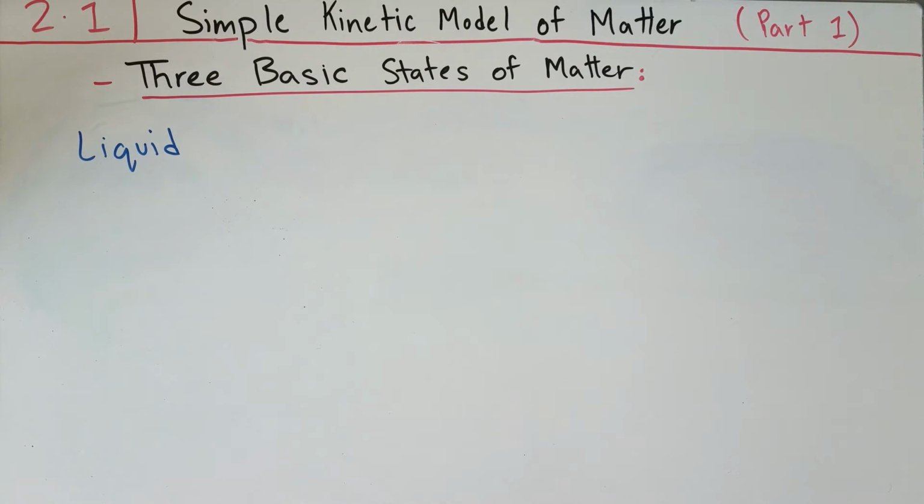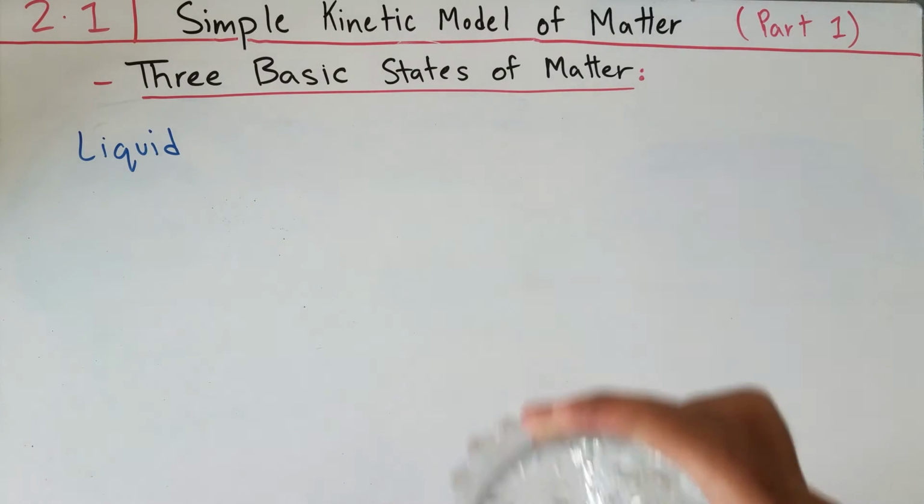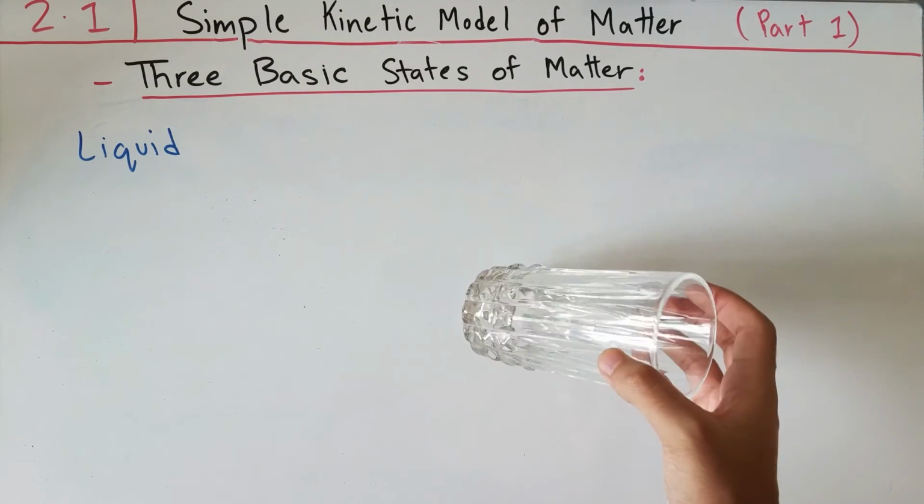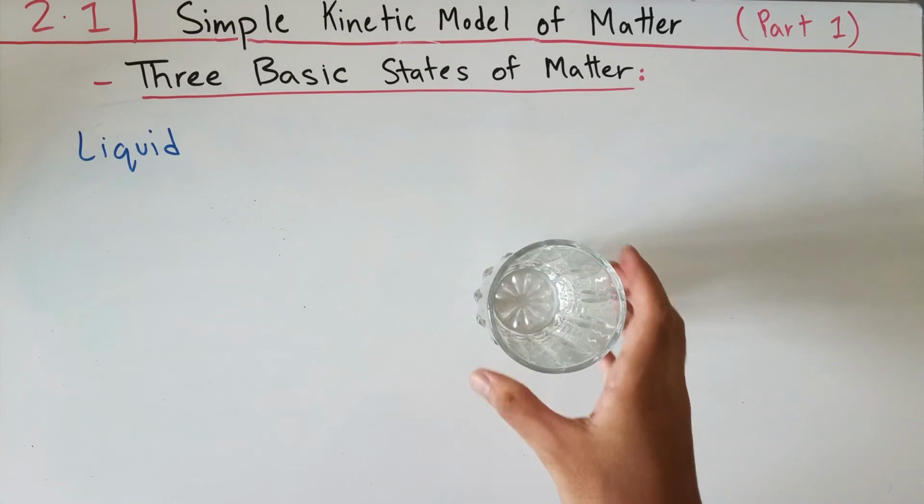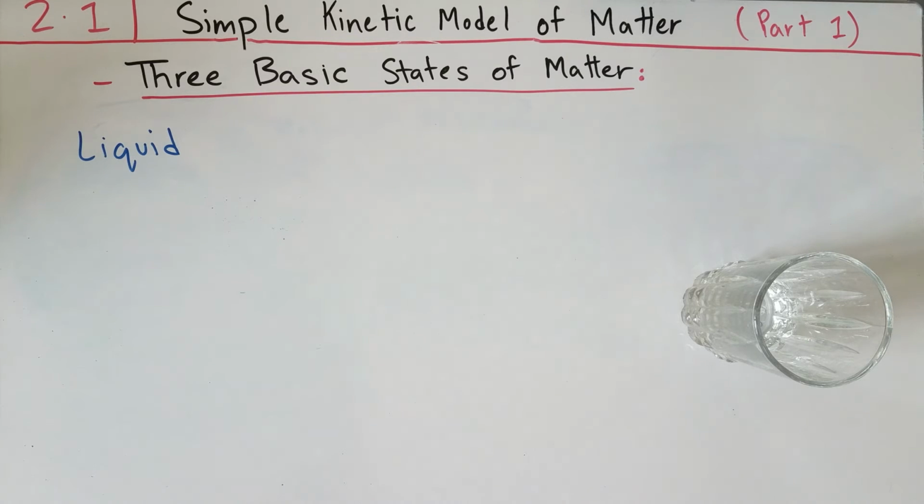Now let's talk about the second state of matter in detail, which is the liquid. So earlier I gave the example of a liquid, which was this glass of water. And I'd like to ask you what you think the particles in this water behave like. Now the first thing that comes to my mind about this glass of water is that the water in this glass has a fixed volume, but it doesn't have a definite shape.